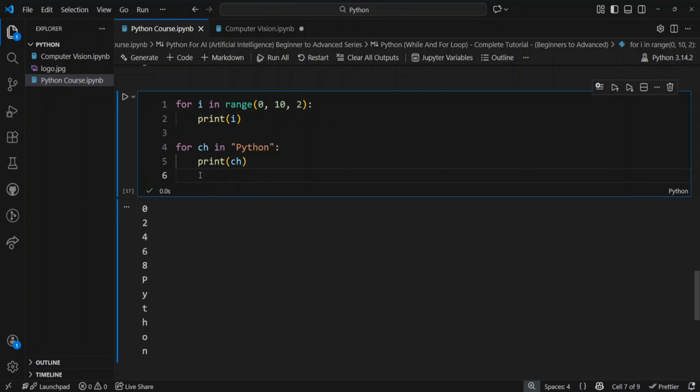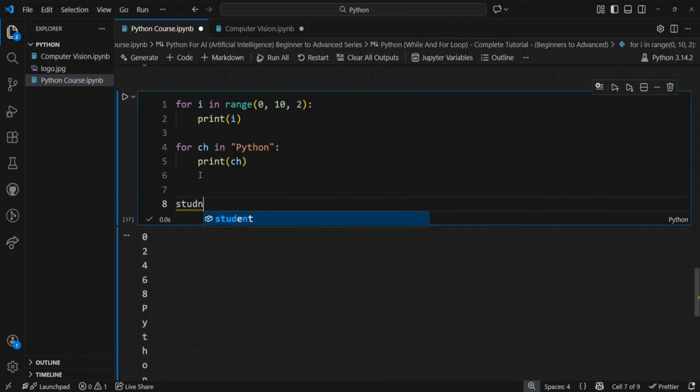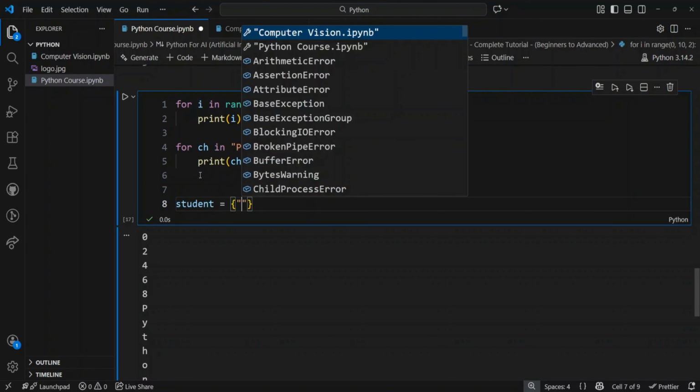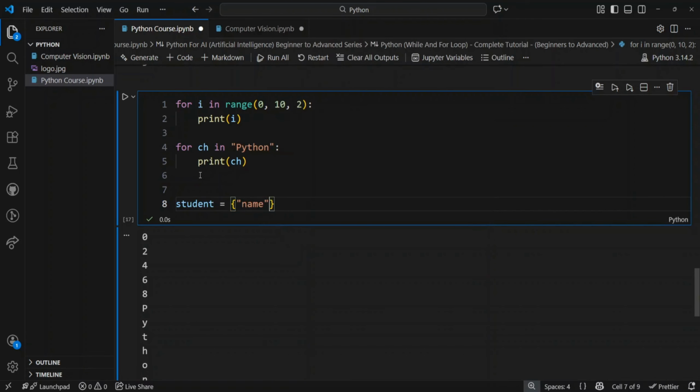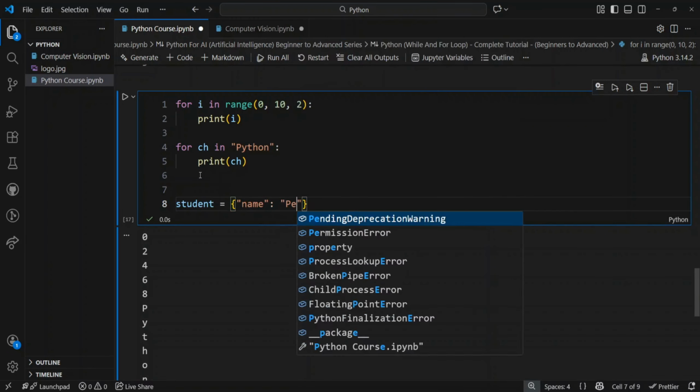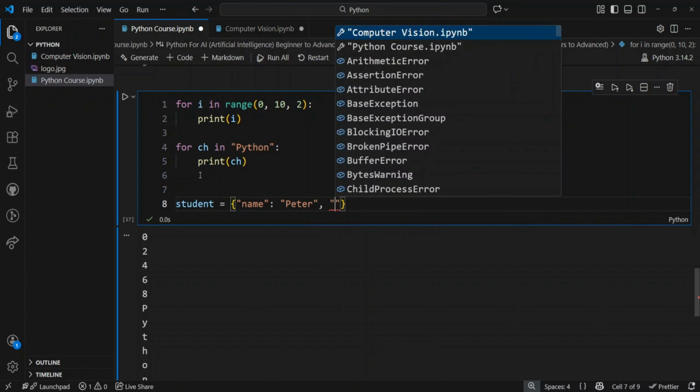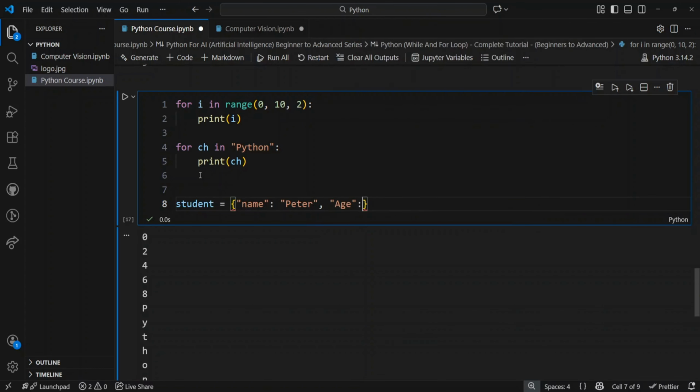You can also loop through a dictionary, and it is very easy. Let's first create a dictionary. Student equals to name Peter, and let's say age is 20.